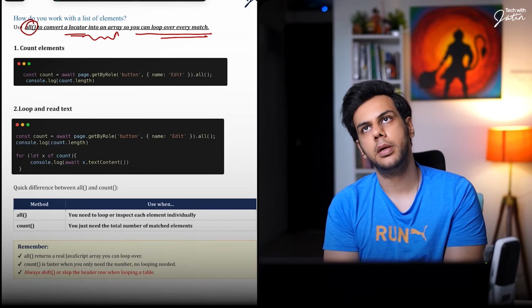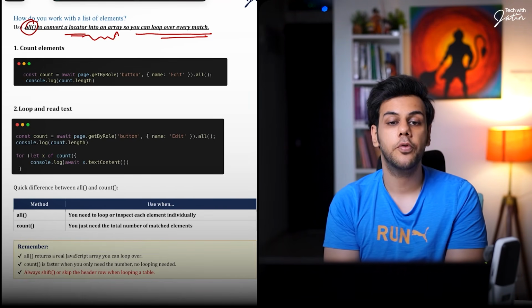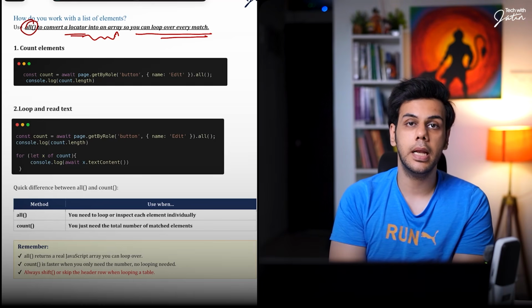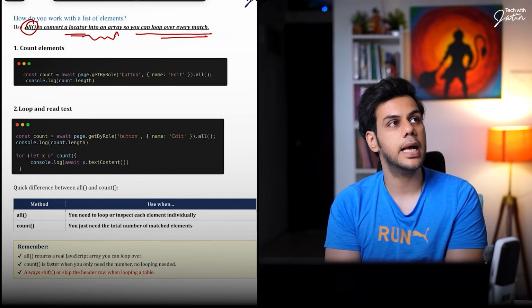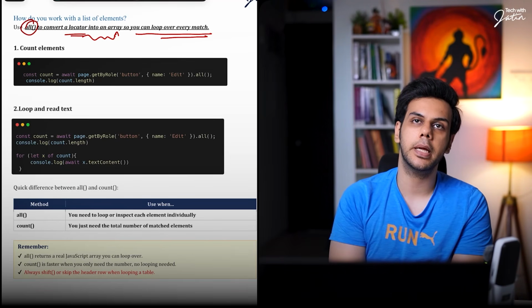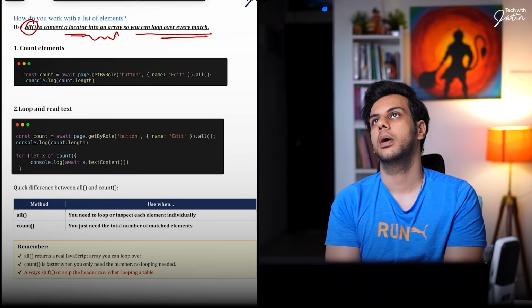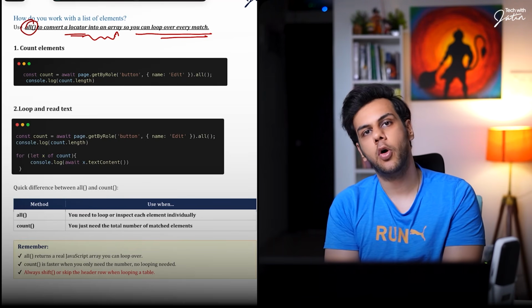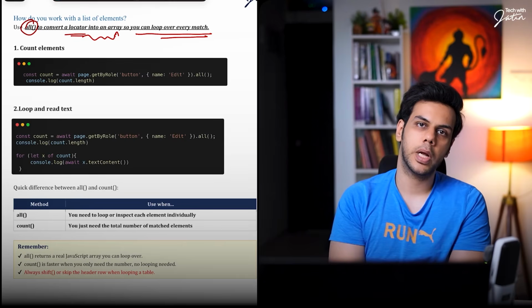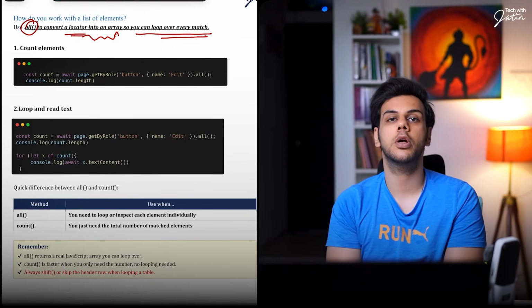So over here, for the edit locator that we have, if I say find the element which has this edit visible text, or a button which is edit, I'm going to get 3 buttons, right? Now I want to work with all the 3, or traverse all the 3 locators. Then you're going to use the dot all.